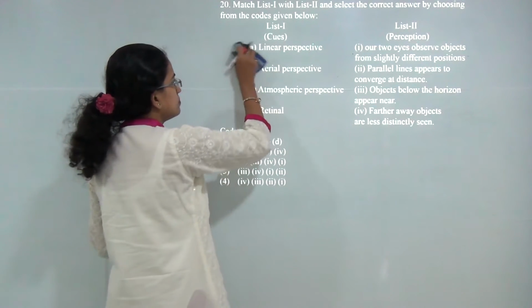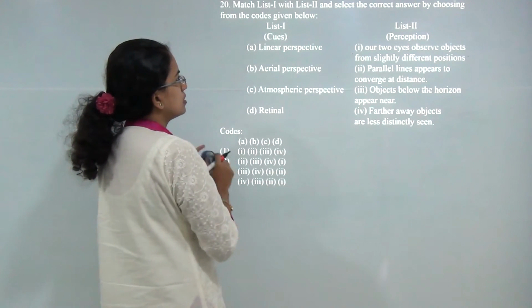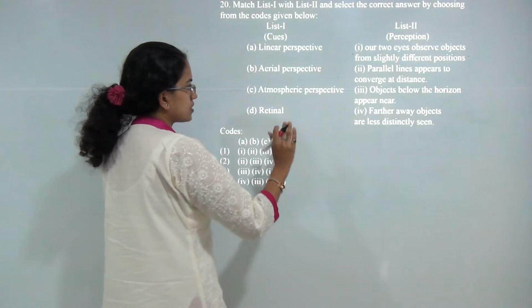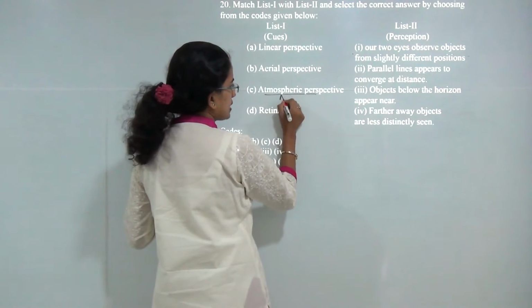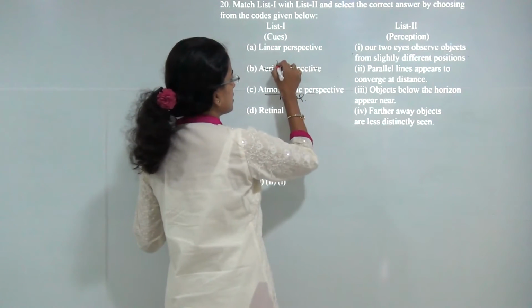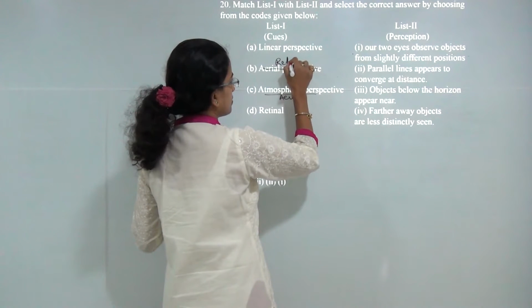Now here there is some mistake with the question that is given, because aerial perspective and atmospheric perspective are one and the same thing. So I can say it can be either aerial or atmospheric perspective, and based on the choices here it should be relative height.